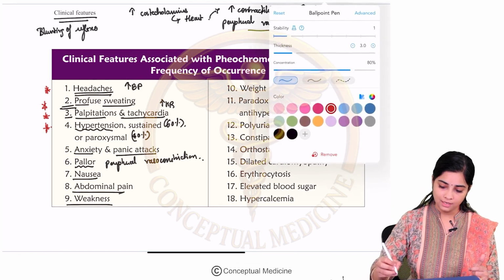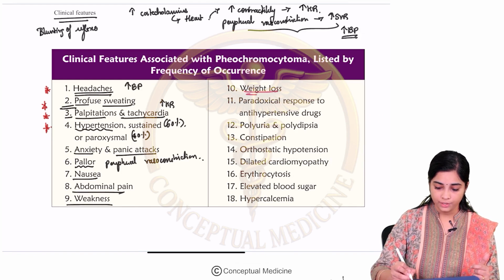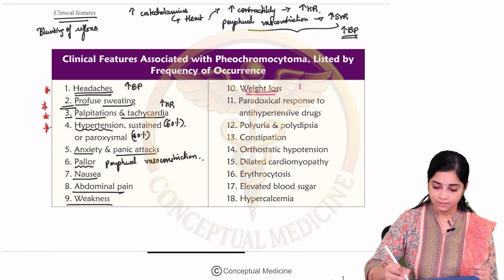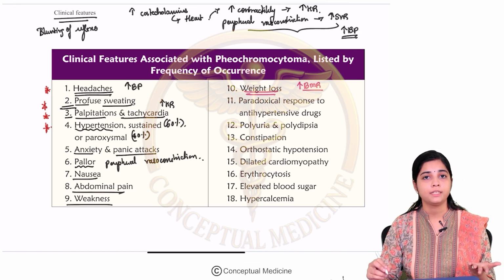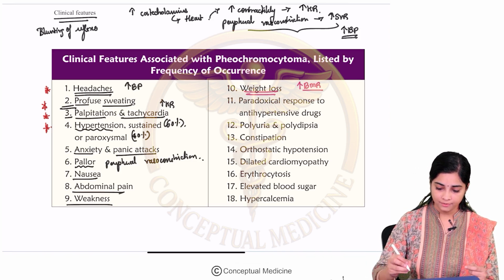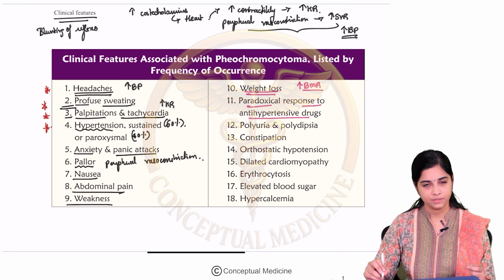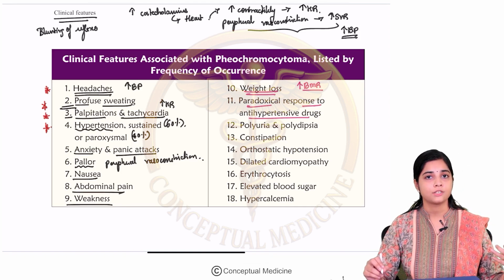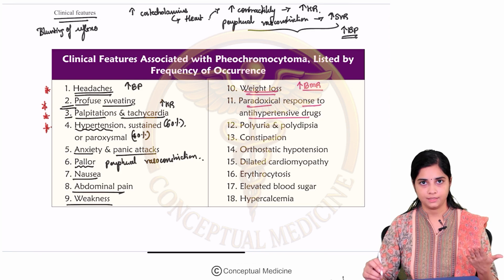Now, let us look at the other symptoms. There can be an associated weight loss. Why? Because catecholamine causes an increase in the basal metabolic rate, and apart from that, in metastatic or malignant Pheo, you can have weight loss. Then there can be a paradoxical response to antihypertensive drugs. That is because the catecholamine secretion can occur independent of what antihypertensive you are giving.